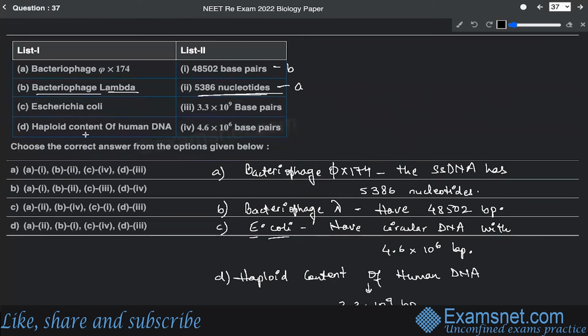So that means C is going to match up with 4 and D is going to match up with 4. So let us take a look into the options that have been given. A is going to match up with second. B is going to match up with first. C is going to match up with fourth and D is going to match up with third. So that's why option D is the correct answer.